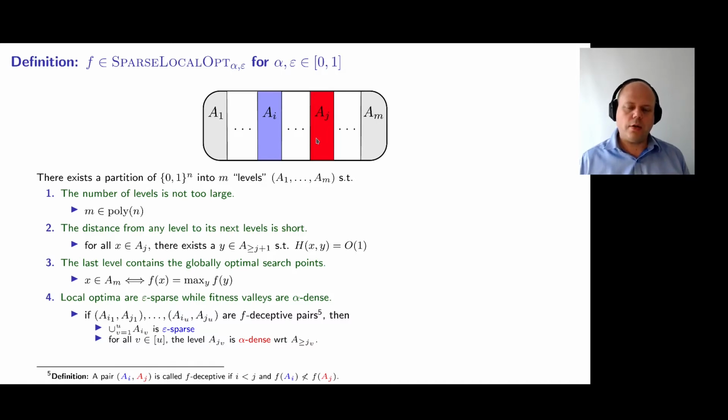We call the first element of the pair the fitness peak, and the second the fitness valley. What we require is that if we collect all such pairs and take the union of the fitness peaks, these are epsilon sparse. And for any fitness valley, we require that it is alpha dense with respect to A_j and the levels above A_j. This means that if I'm in a fitness valley, at least an alpha fraction of my neighbors are within level j or higher.